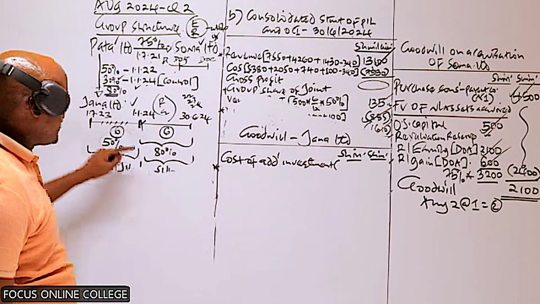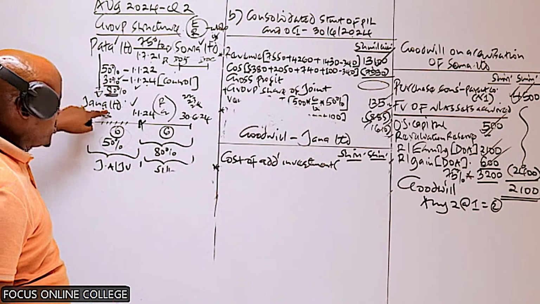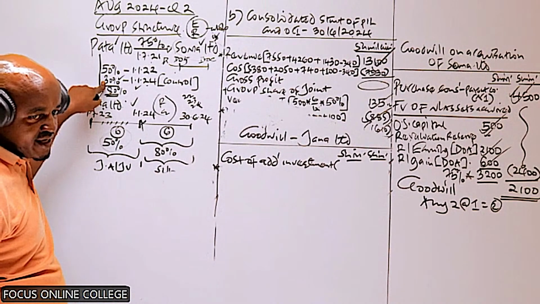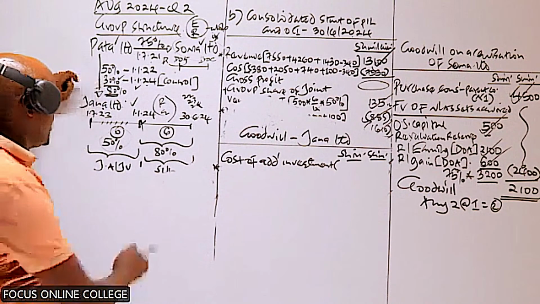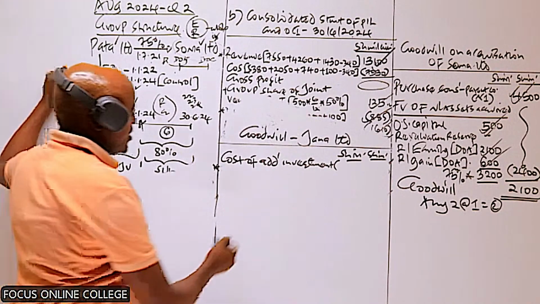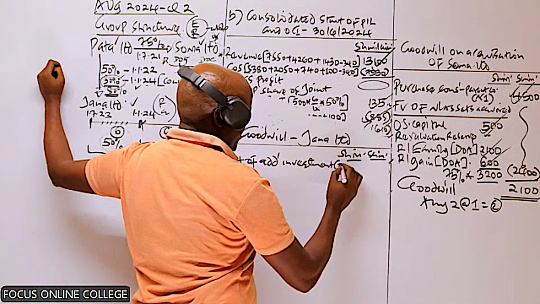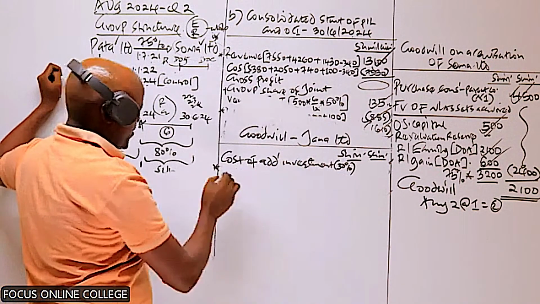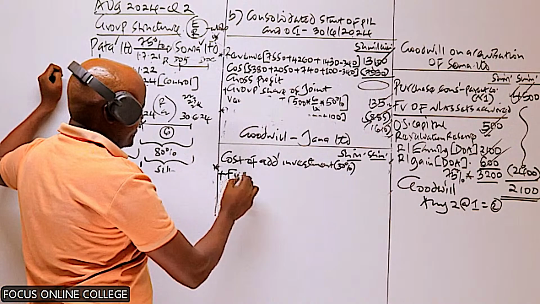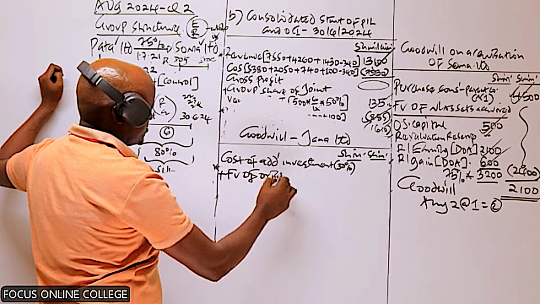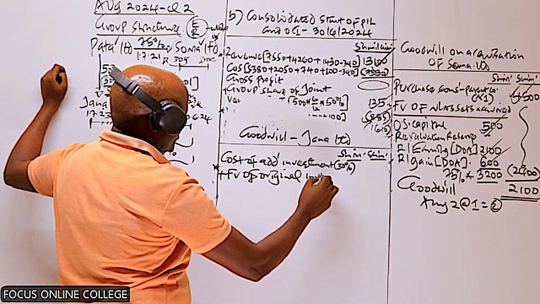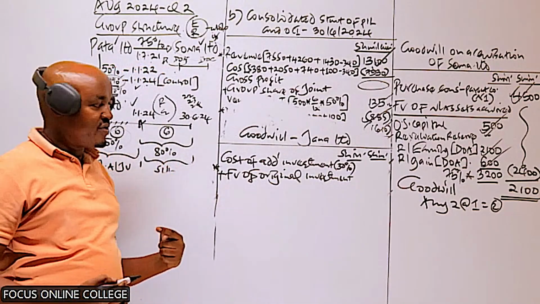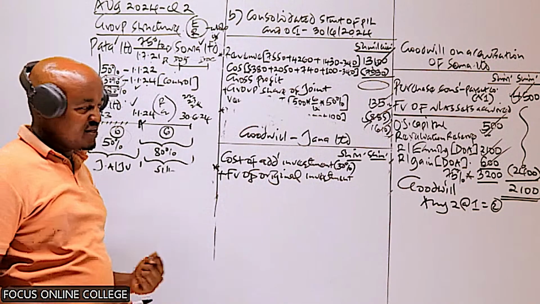Initially, the parent company had acquired 50% shareholding in Jana, and then later on acquired 30% shareholding. So this additional 30% which was acquired, we refer to that as additional investment. How much amount was paid? So we have that here. And then to this, we add the fair value of the original investment. The original investment is 50% shareholding. So what was its fair value on the date the parent company acquired the control? That is something always would be given.